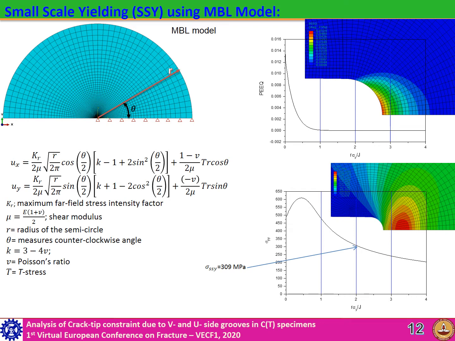8-noded plane strain element is applied in the analysis. Contour integral is applied to determine crack driving force. Hoop stress is plotted by containing equivalent plastic strain within r by CTOD equal to 1. The stress at small scale yielding is calculated at r by CTOD equal to 2.